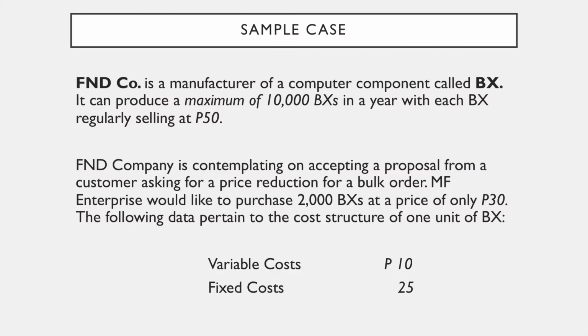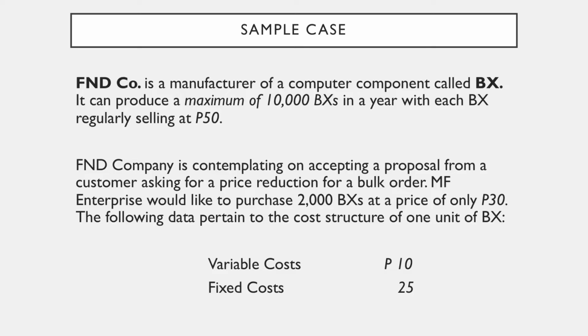To understand further about special orders, let us refer to the following case. F&D Company is a manufacturer of a computer component called BX. It can produce a maximum of 10,000 BXs in a year, with each BX regularly selling at 50 pesos.